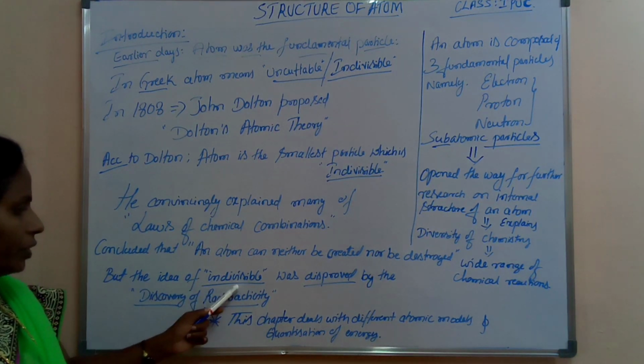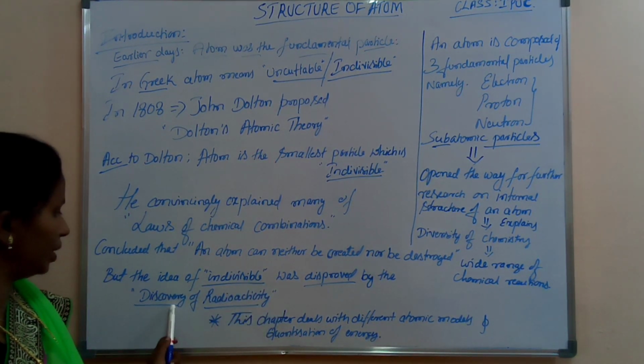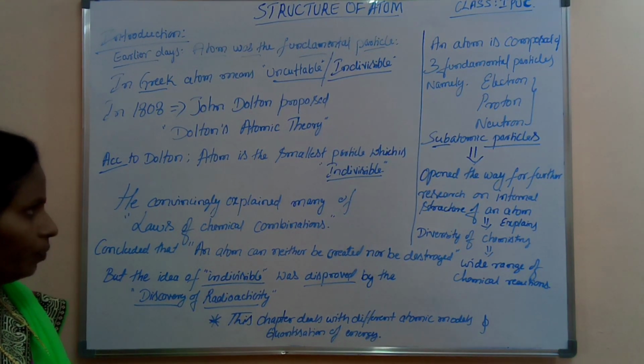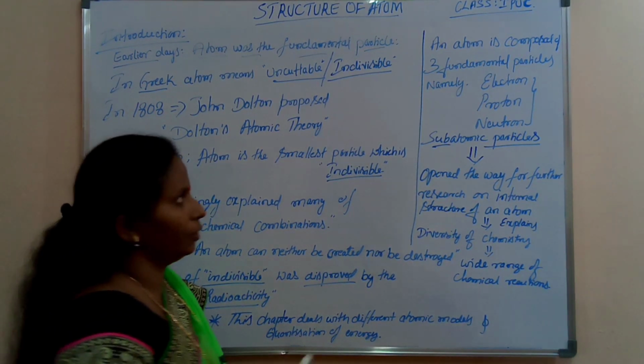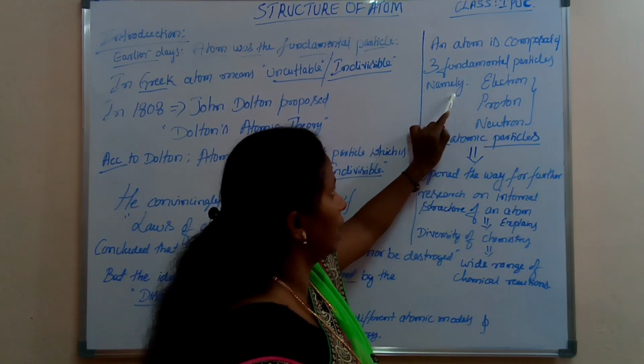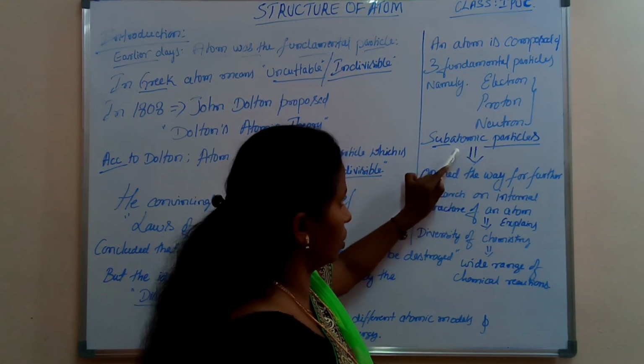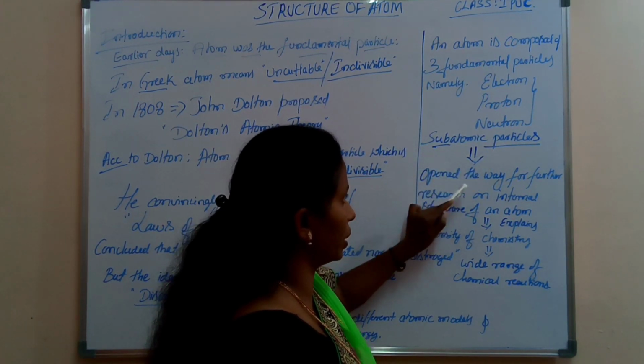The idea of indivisibility was disproved by the discovery of radioactivity. According to this, an atom is composed of three fundamental particles, namely electron, proton and neutron. These are also called subatomic particles.